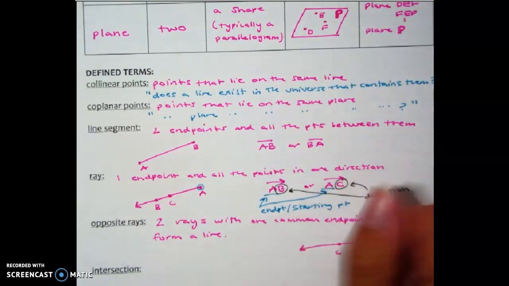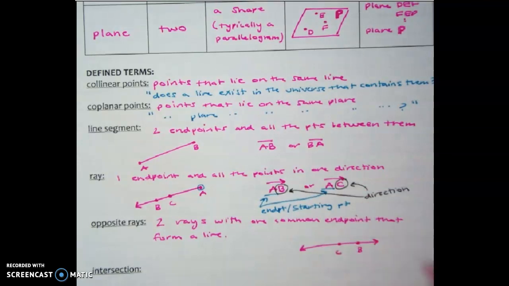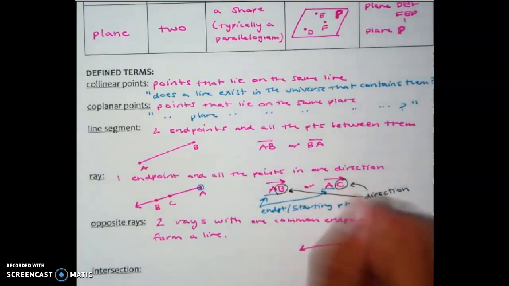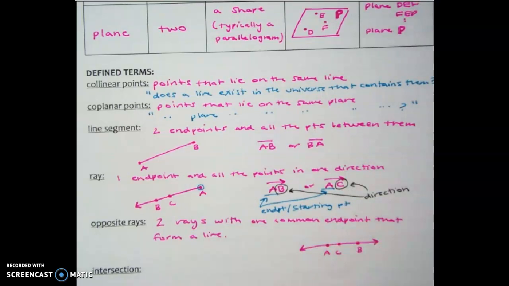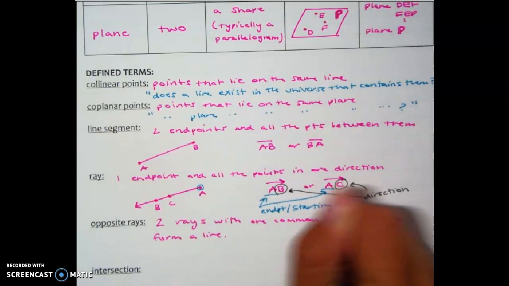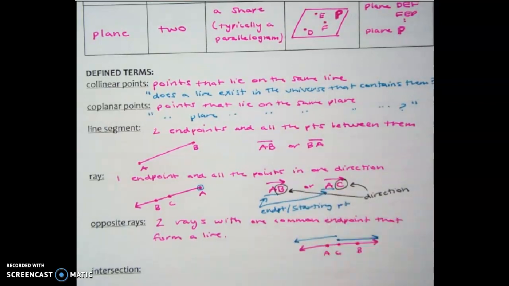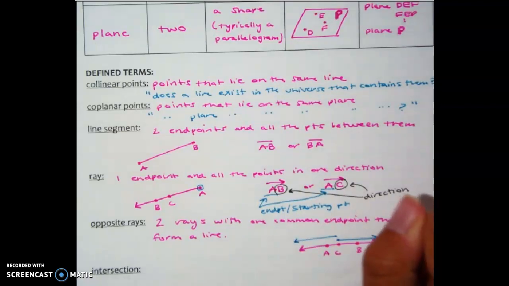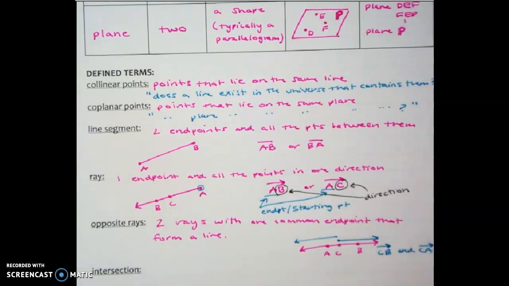So I have to put another point on this side, so I'll say B, and another point on this side, so I'll say A. Then I can show that C going to the right and C going to the left, those are the two opposite rays. That's ray CB and ray CA. That's some good practice in naming rays again, too.